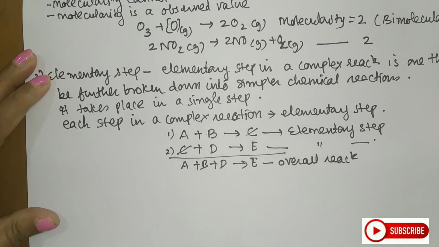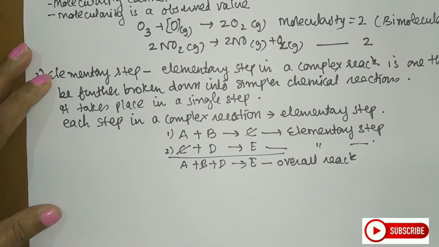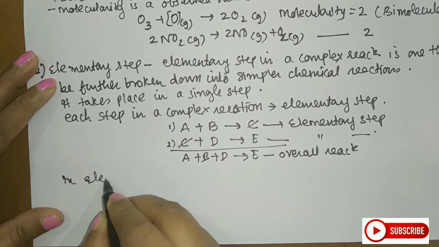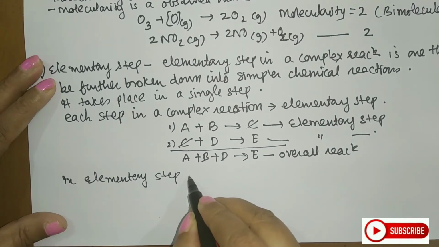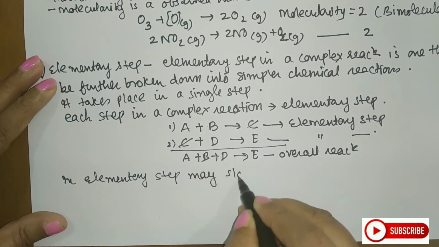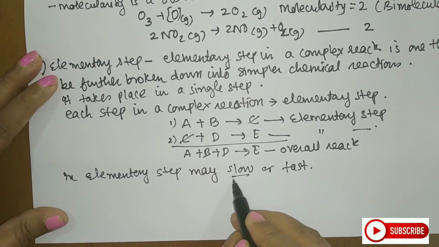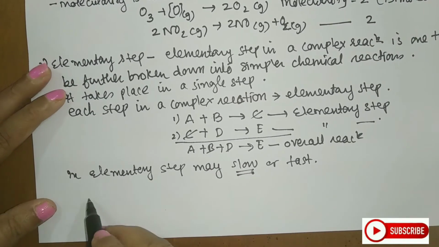Now in those elementary steps, the step may be slow or may be fast. But what is this slow step called? Let us see what that slow step is called.